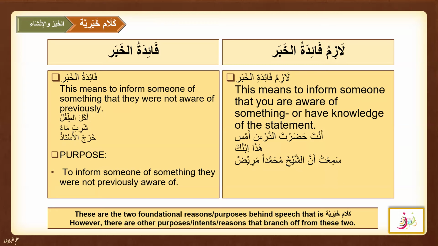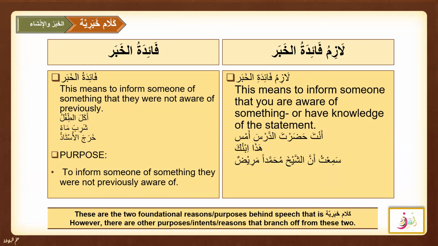The examples are Akalat Tiflu, Shariba Ma, and Kharaj al Ustaz. In these three examples, the mukhatib does not know the information. Another example: Umar bin Khattab radiallahu anhu passed away in the 23rd year after the Hijrah. It is quite obvious that the purpose of this khabar is nothing more than to inform the mukhatib of the date of Umar bin Khattab's death. That is, to inform someone of something they were not previously aware of, and this is called Faidatul Khabar in Ilmul Balagha.